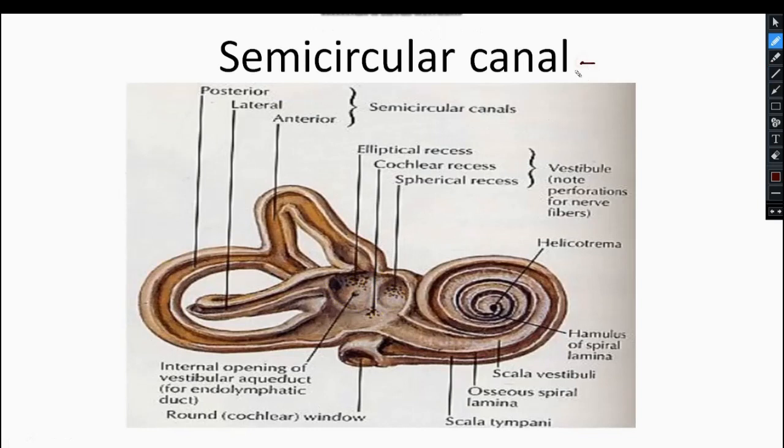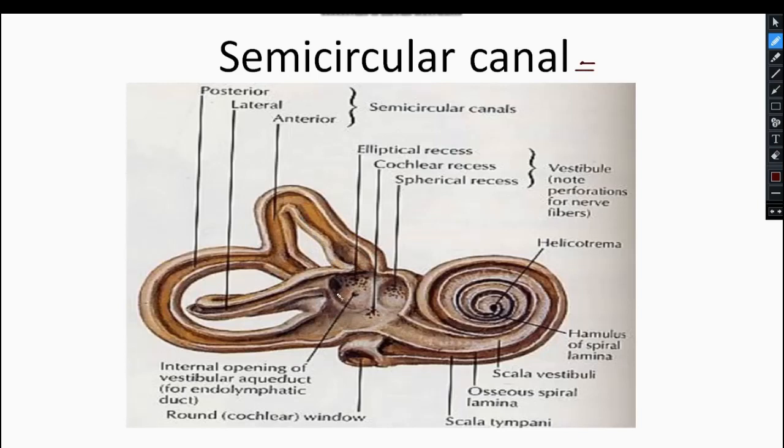Now the semicircular canals. We can see the semicircular canals, anterior, lateral and posterior. Clear? Each canal makes 2/3 of a circle, and they are dilated at the point where they communicate with the interior of the vestibule.